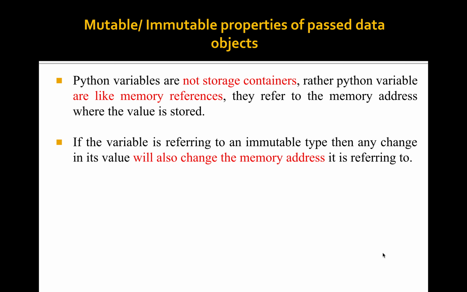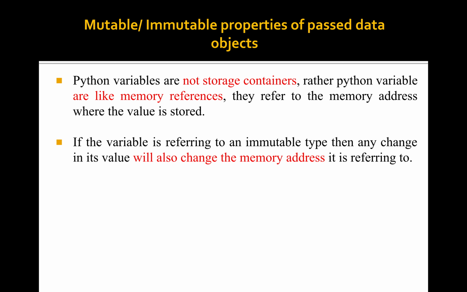So now we are going to discuss mutable and immutable properties of passed data objects. In the last year we studied that Python variables are not storage containers. Rather, these variables are like memory references. That is, they refer to the memory address where the value is stored. That is why they are called memory references, not storage containers.